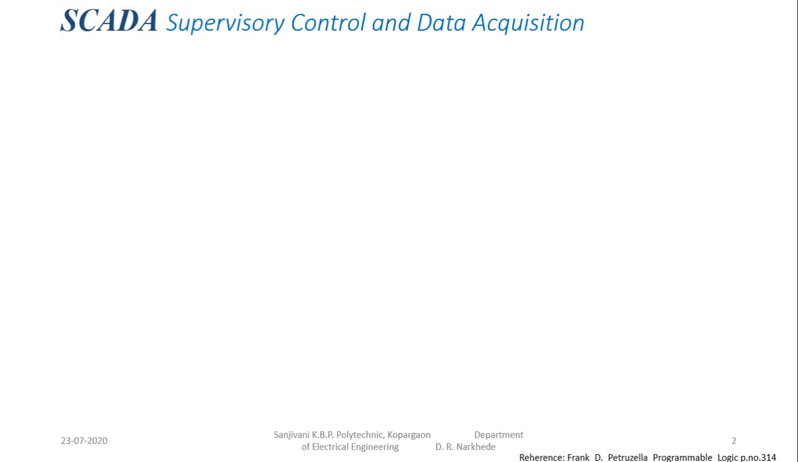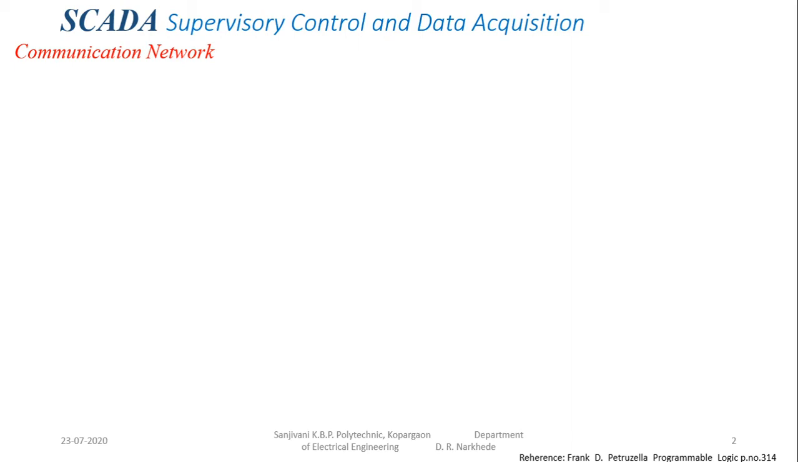So friends, in the previous lecture we discussed the SCADA and the RTU. Now in this session we will discuss the communication network. The basic components of the SCADA system are field instrumentation, the second component is your RTU, and the third component is the communication network.